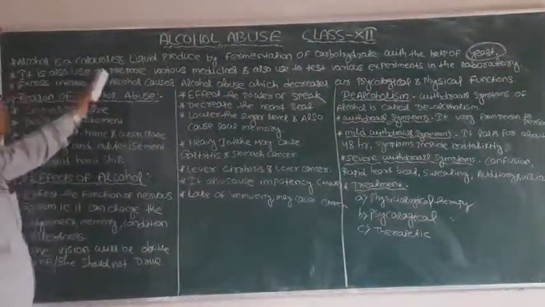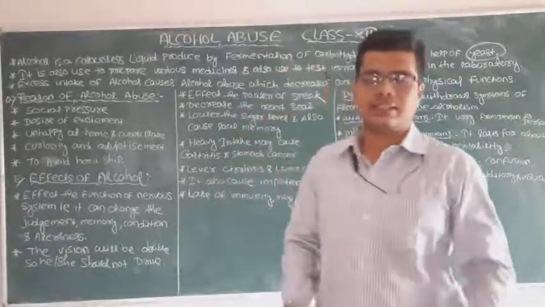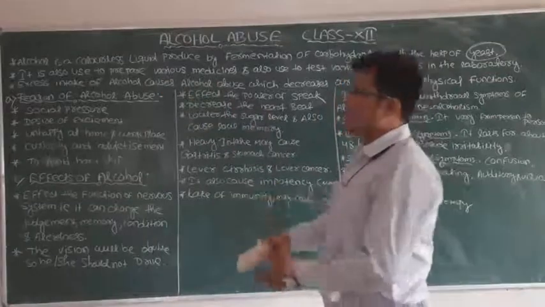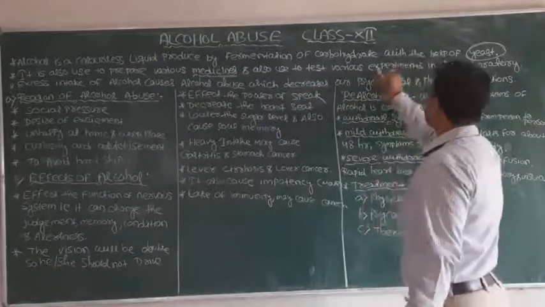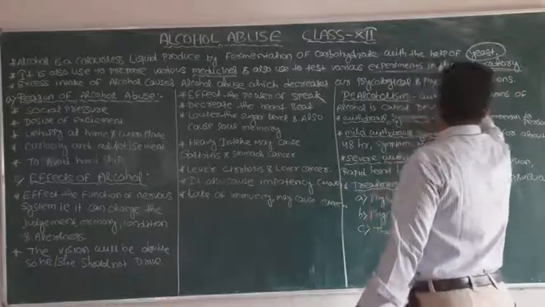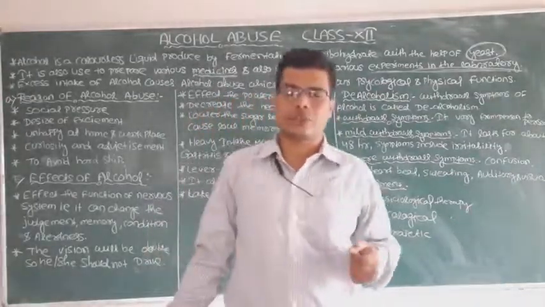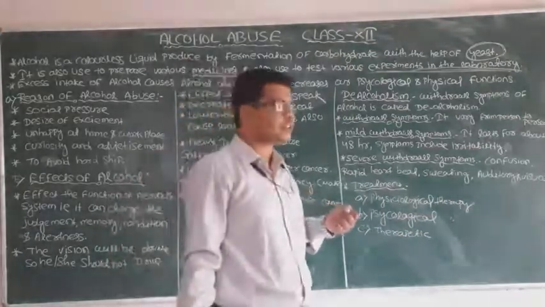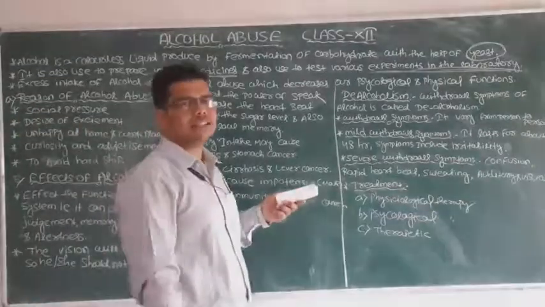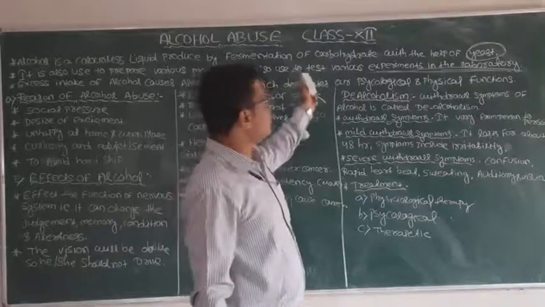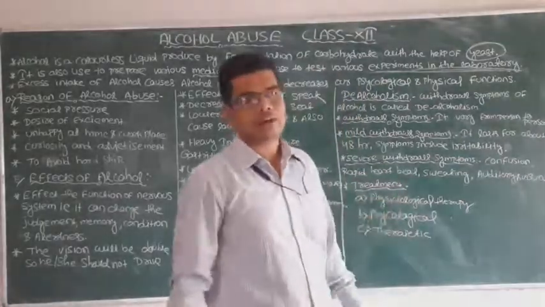Next point. It is also used to prepare various medicines. What are the uses of alcohol in the medical industry or for medicinal purposes? It is also used to prepare various types of medicines, and also used for various experiments in the laboratory, such as in pathology laboratories and in scientific research work. So what is the use of alcohol? Generally it is also used to prepare various medicines, and it will be used for various experiments in the laboratory.